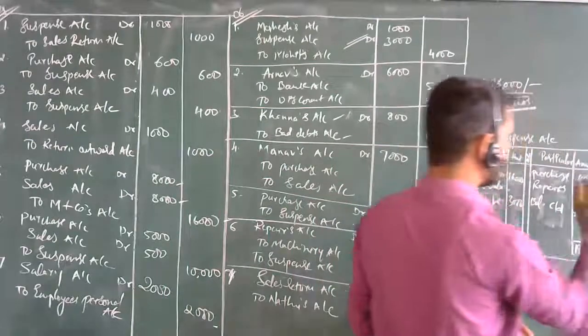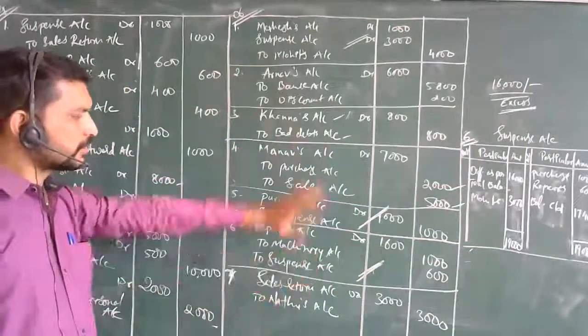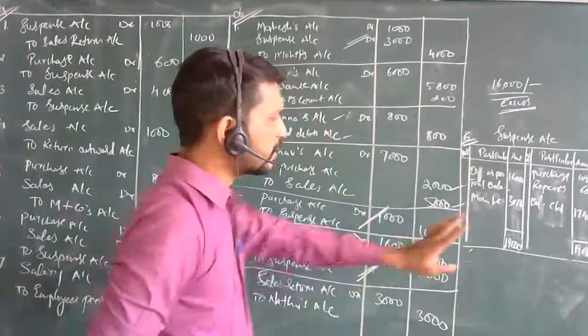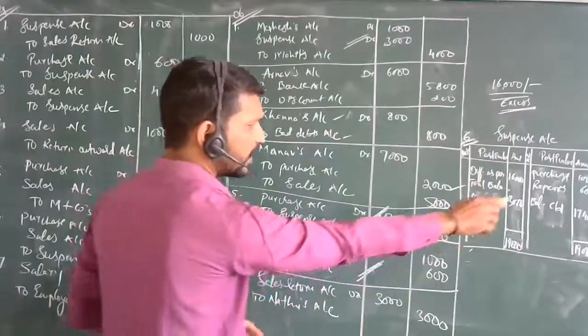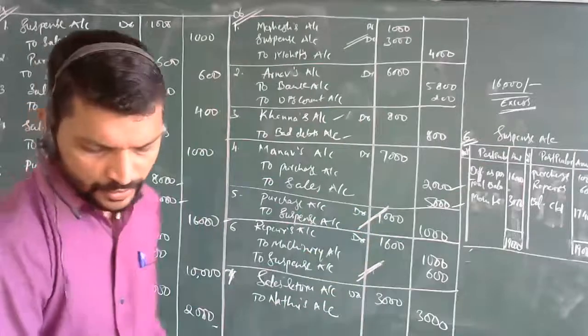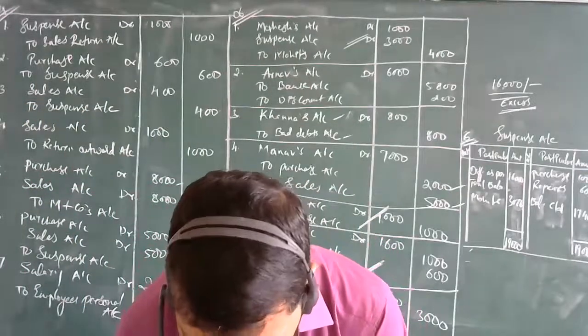So here it is a suspense account for this illustration we have solved, illustration number 6. Whichever suspense account you are opening over here, that amount will be shown in such a way. So this is what we call the suspense account. Now if there are any queries, you can ask.